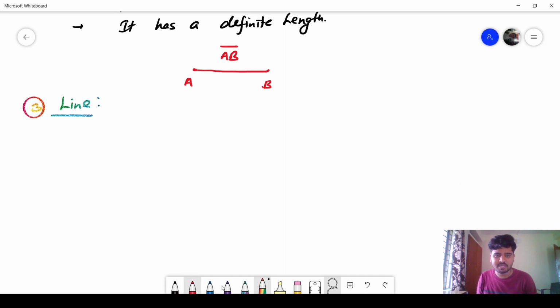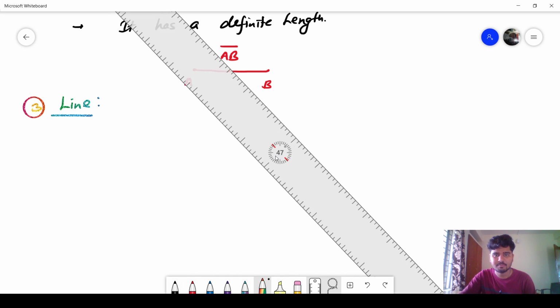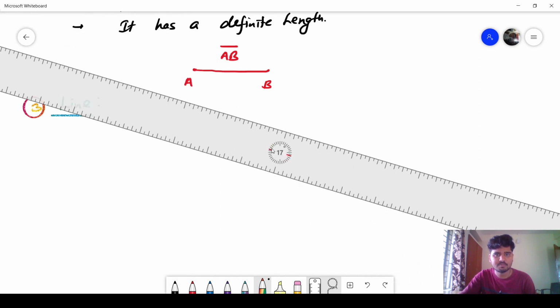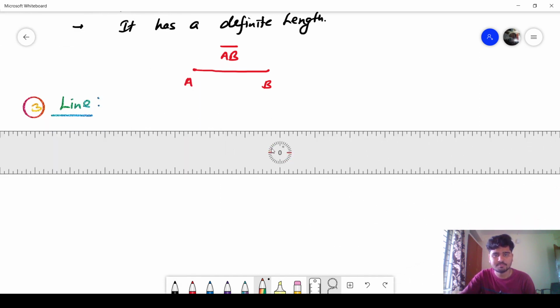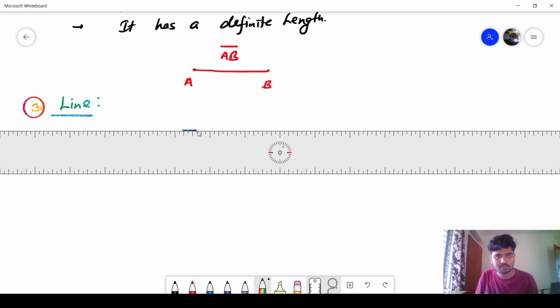Suppose I have a line segment. I'm drawing a line segment with the help of a scale. Suppose I have a line segment, this one. This A to B is a line segment. A to B one line segment is there.